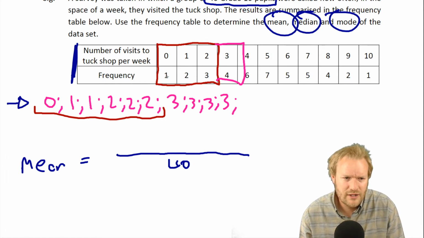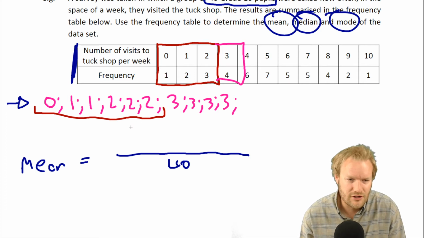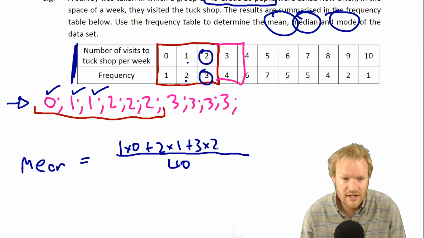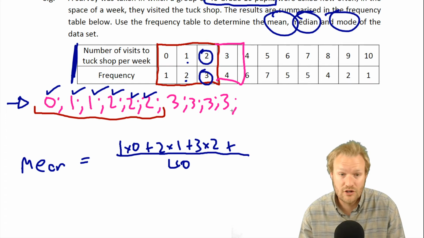We've got 1 person who visited 0 times, so that's 0. We've got +1. So we've got 2 1s. We've got 2 times 1. Hey, look, 2 times 1. We've got 3 2s in our data set. There it is here, 3 2s. So the easiest way is we've got 3 times 2. There's 1, there's 1, there's 1. Instead of going +2, +2, +2, plus, and so we could go along.